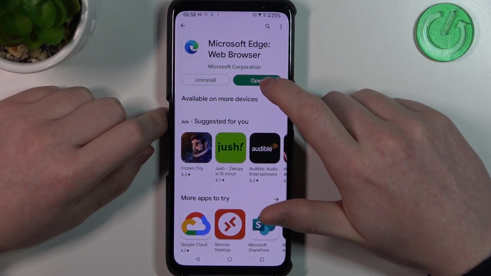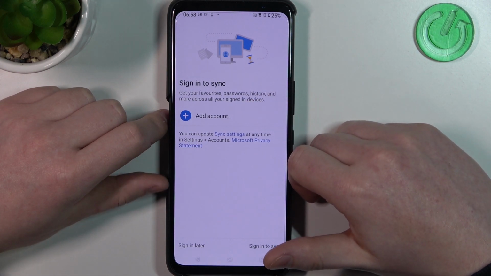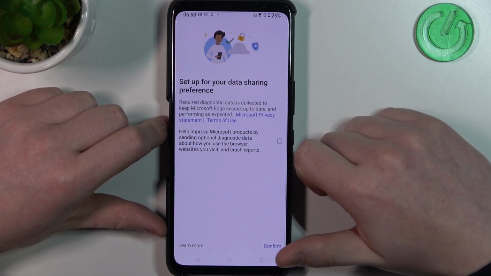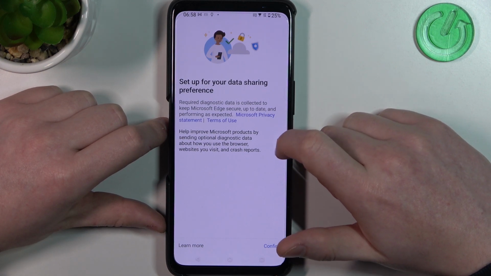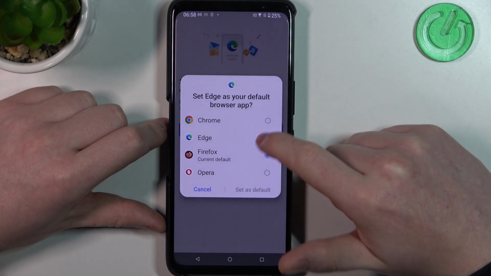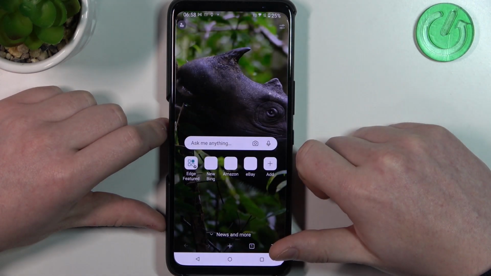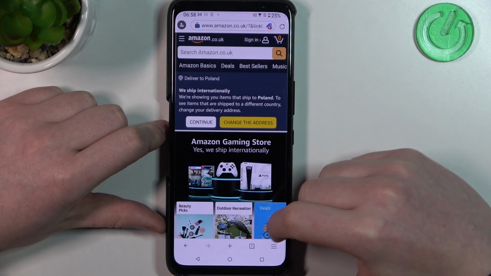When the installation process is complete, click on the open. We can sign in to turn on synchronization or also skip it by clicking on sign in later. Accept or disagree with a data sharing preference and click on confirm. Lastly, set Microsoft Edge as a default browser. And here we can open any website. As you can see, the browser works fine.